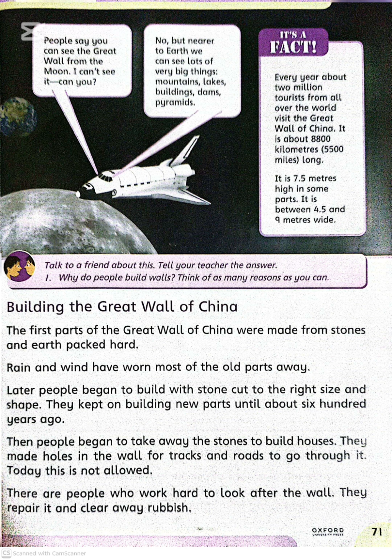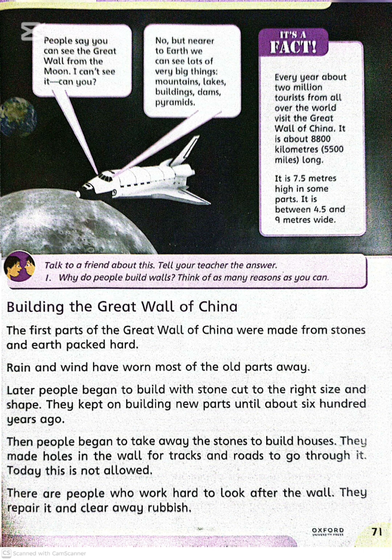However, today this is not allowed because the wall is an important historical monument. Now, there are special workers who take care of the wall. They repair damaged parts, clean the area, and protect it so that future generations can see it. Now, dear students, it was all about the Great Wall of China.